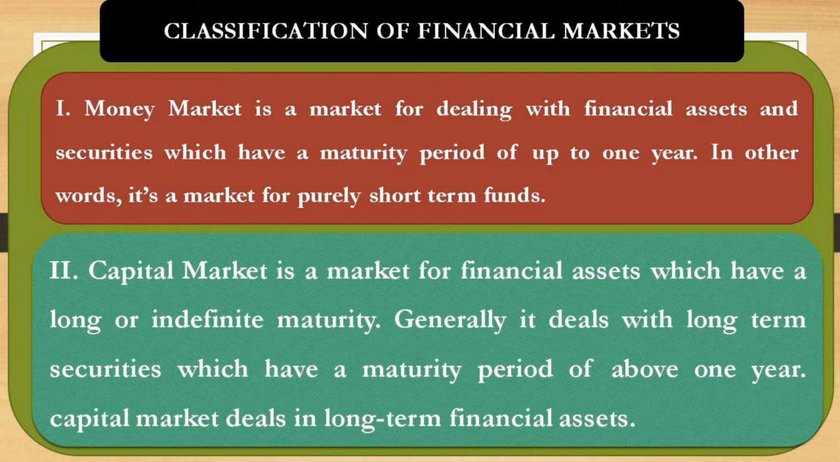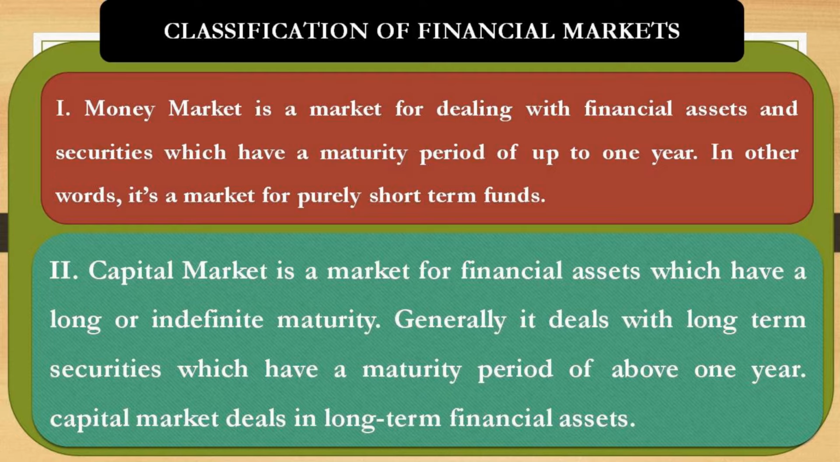In the case of capital market, we can see long term maturity. That is, the settlement period is in excess of 1 year. For example, bonds, debentures, or government securities. We can see government securities maybe for 10 years. That is, you will get the principal amount only at the time of maturity, that is 10 years. Some maybe 5 years.